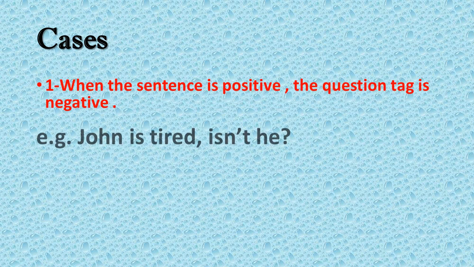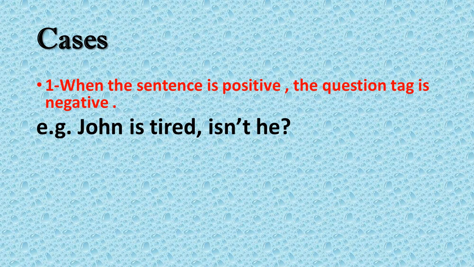So what are the cases in order to use the question tag correctly? First one is when the sentence is positive, the question tag is negative. Put in mind that the sentence and the question tag are usually opposite to each other. So if I have a sentence like John is tired, isn't he? John is tired is in the positive form, so of course I'm going to write the question tag, isn't he, in the negative form.